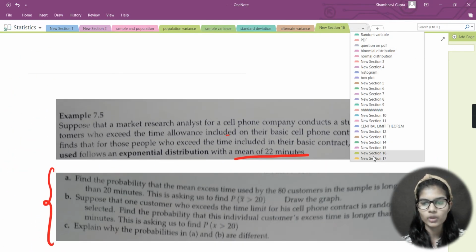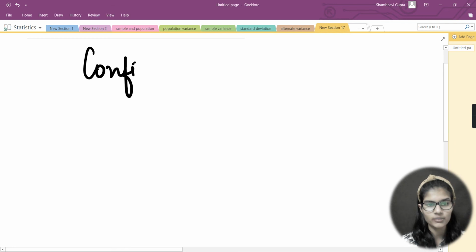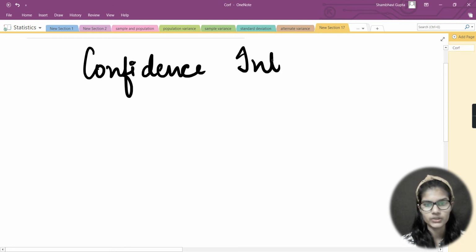Now today, what we are going to see is about confidence intervals. Today we are going to start one new topic, and the name of that topic is confidence intervals. Let me quickly write that here. So it's something like confidence intervals. Okay, so this is the topic which we are going to study, that is, confidence interval.